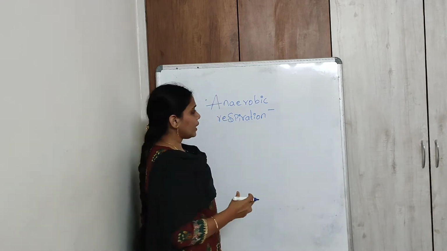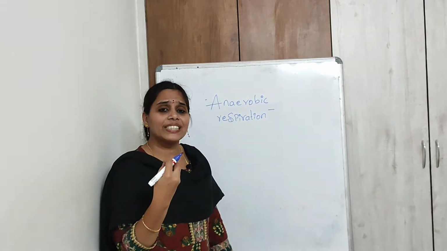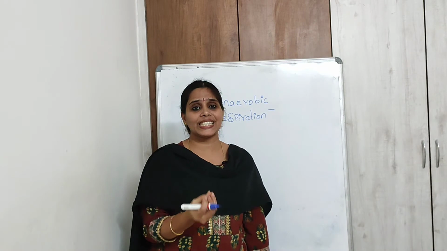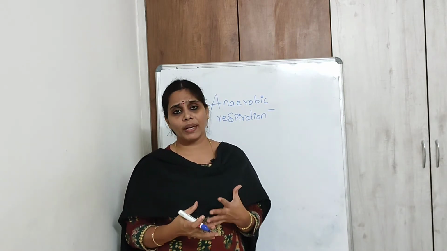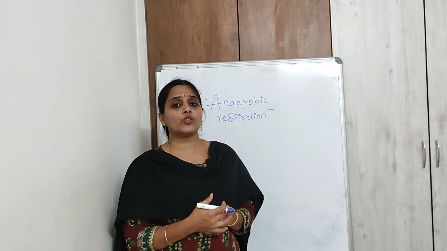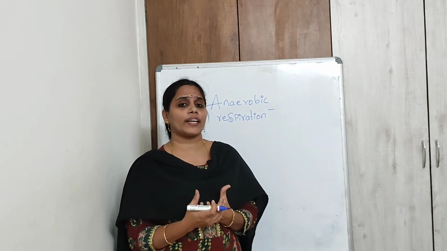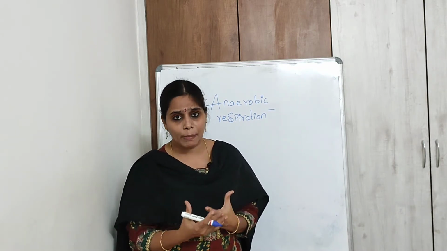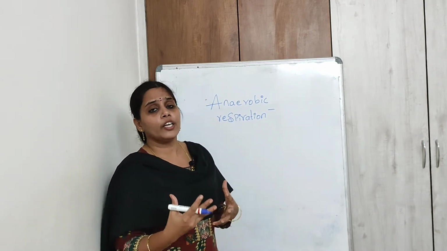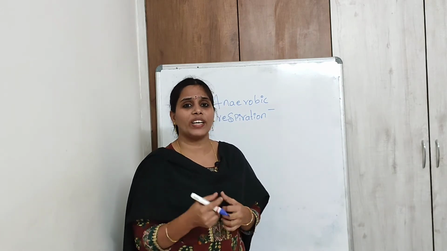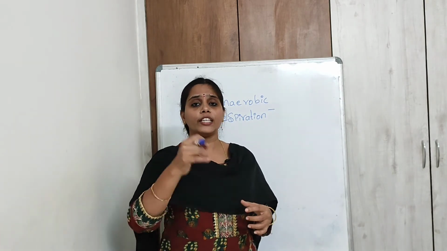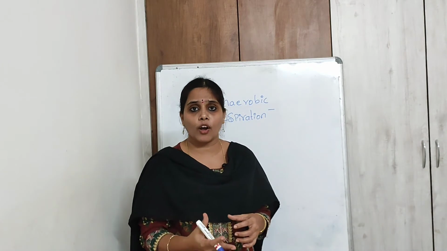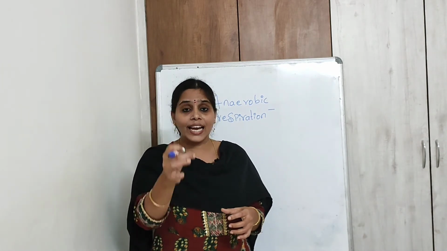The respiration which takes place in the absence of oxygen is known as anaerobic respiration, and this takes place in lower organisms like yeast and bacteria. Even in human beings this takes place when there is no sufficient supply of oxygen inside the muscles.